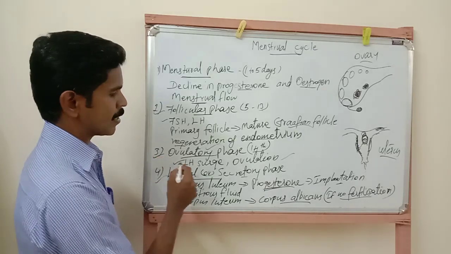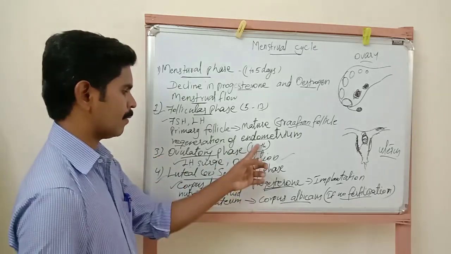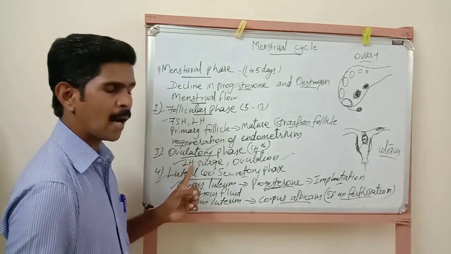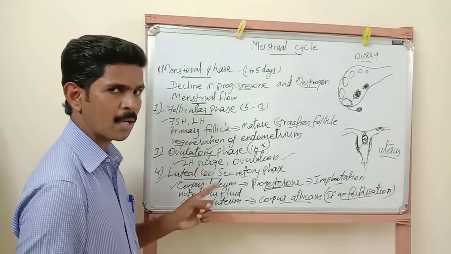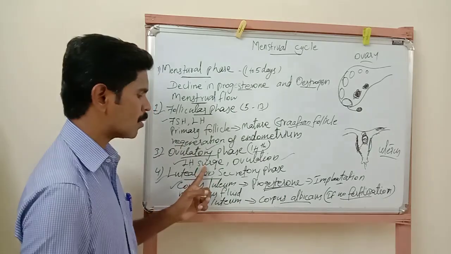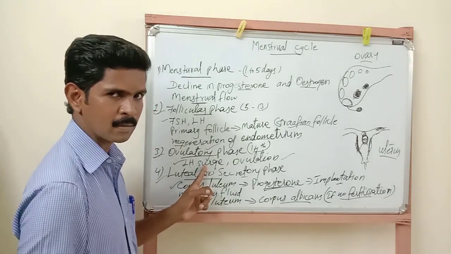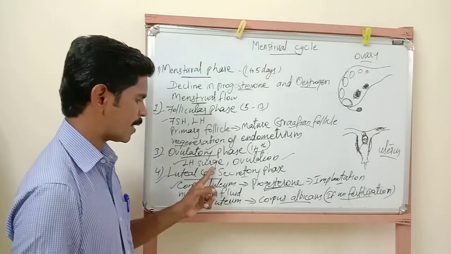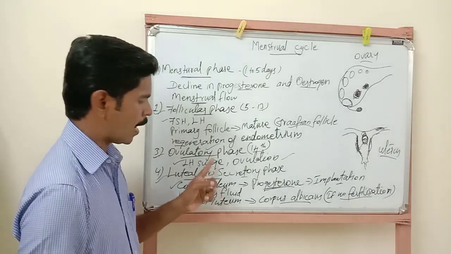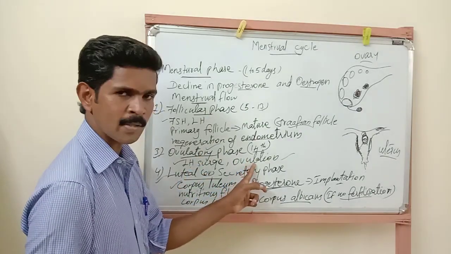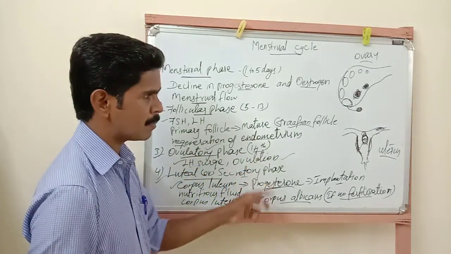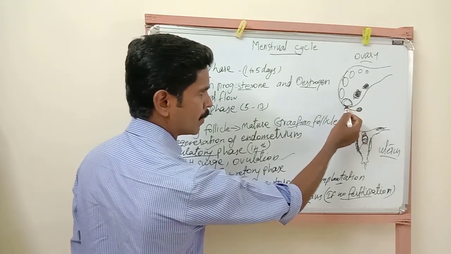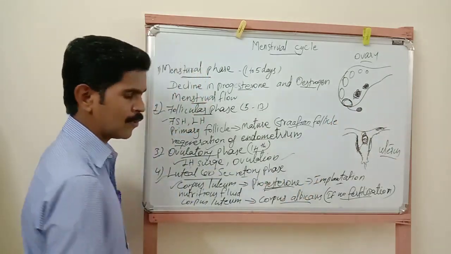Then next, the third phase, ovulatory phase, 14th day. This phase takes place on the 14th day, and during this time the amounts of both follicle stimulating hormone and luteinizing hormone are increased. Here, when the amount of luteinizing hormone is increased, that condition is called LH surge. During this phase only, the ovulation process also takes place. Ovulation means the process of removal of matured ovum or egg from the Graafian follicle.